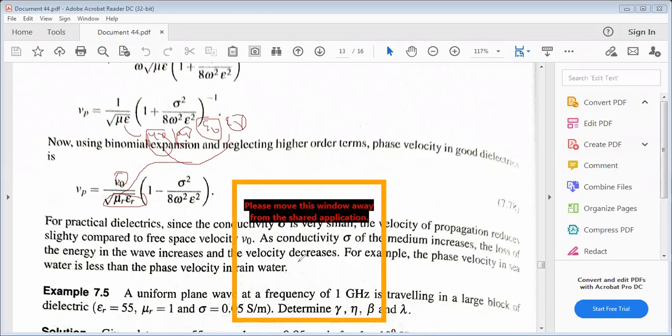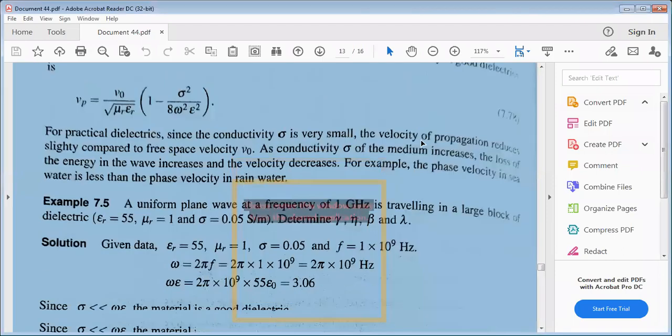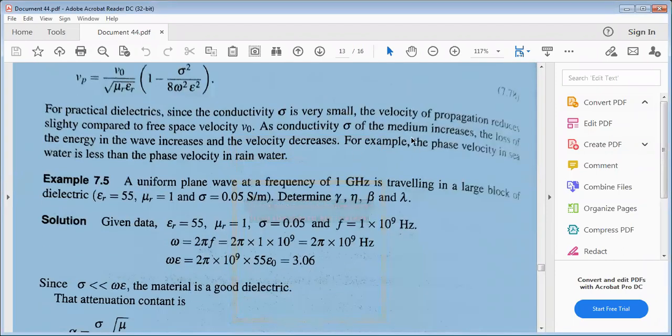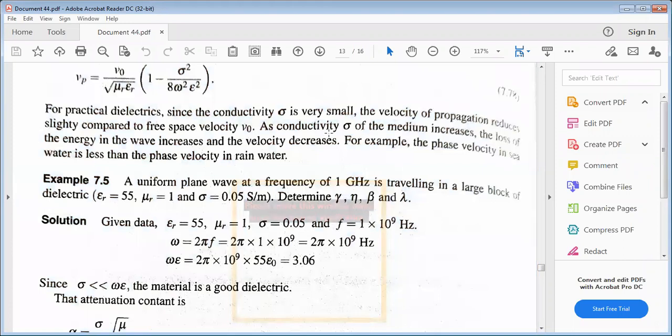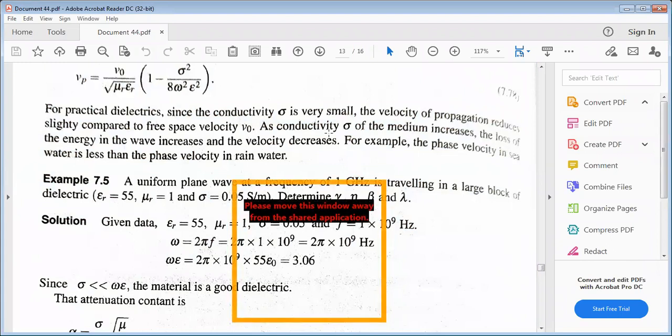See here, for practical dielectric materials, the conductivity sigma is very small, right? Why? Because it is a dielectric material; it doesn't conduct current. Because of that, the conductivity coefficient sigma is very small. The velocity of propagation reduces slightly compared to the free space velocity, but by what factor depends upon the relative permittivity and permeability of that medium.